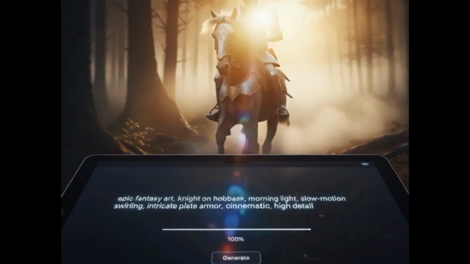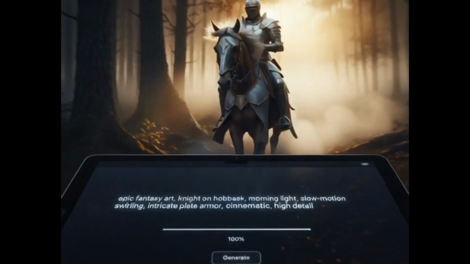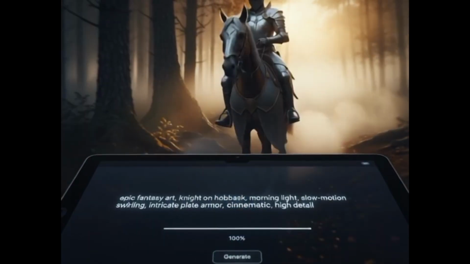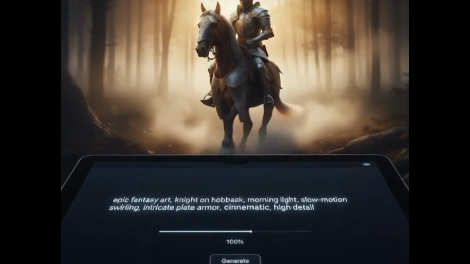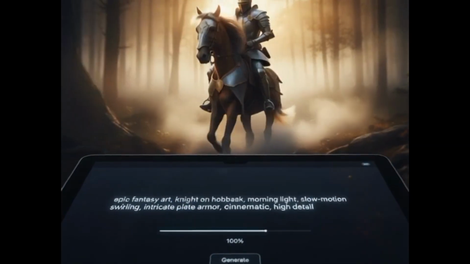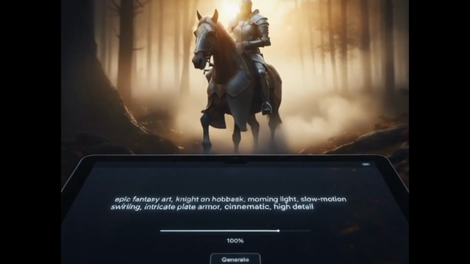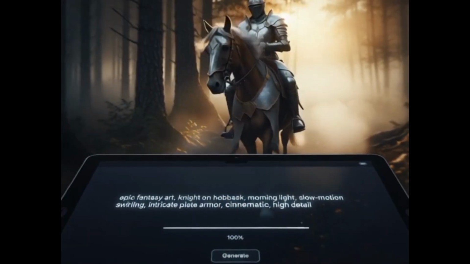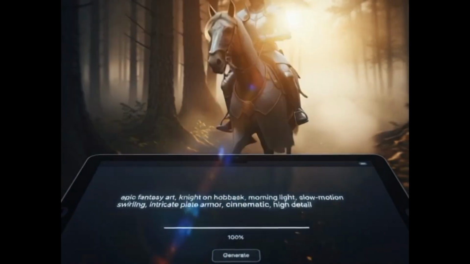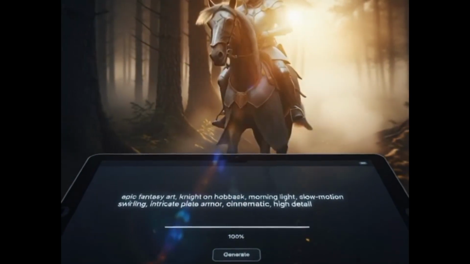Prompt number 7: a brave knight riding a horse through a foggy forest at dawn, cinematic 4K wide-angle shot, golden morning light, slow motion mist swirling. And why does it work? This is the power of mood tokens. The subject is a complex action, but we hide potential flaws by dominating the scene with atmosphere. The foggy forest and slow motion mist literally obscure the background, and golden morning light is a strong visual keyword the AI is trained to render beautifully, overriding minor imperfections with stunning light.